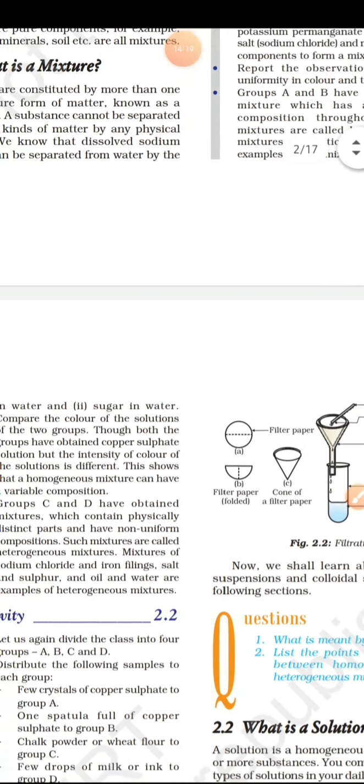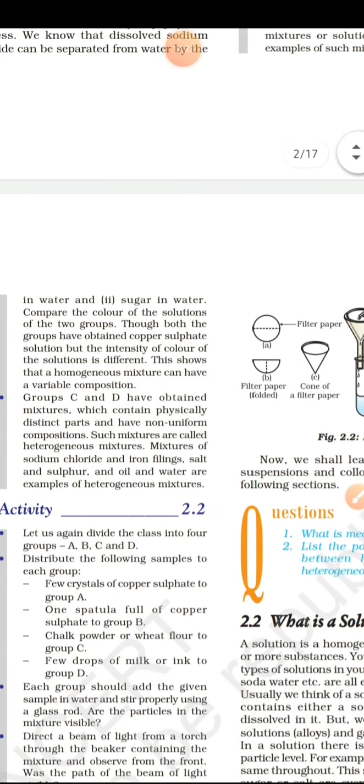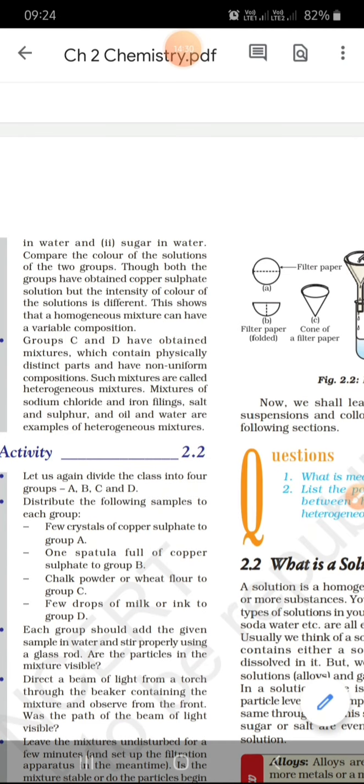Groups C and D have obtained mixtures which contain physically distinct parts and have non-uniform compositions. Those mixtures which have non-uniform compositions are called heterogeneous mixtures. Examples: a mixture of sodium chloride and iron filings, salt and sulfur, oil and water. These are all heterogeneous mixtures, and this is the basis for the further separation of substances which you are going to study in the upcoming chapters.